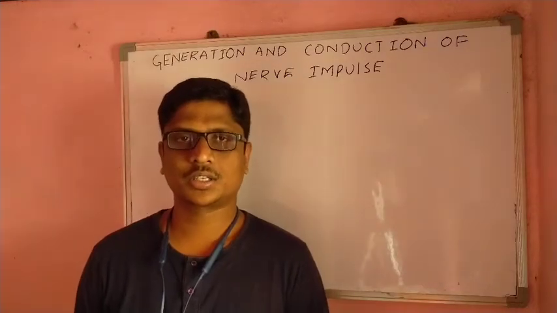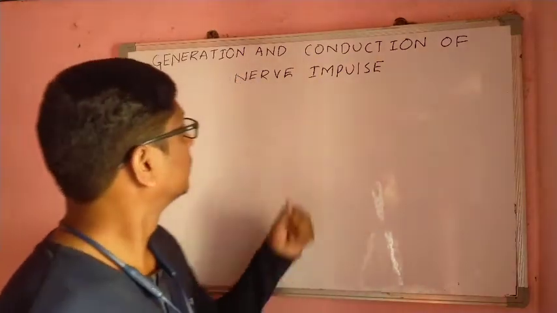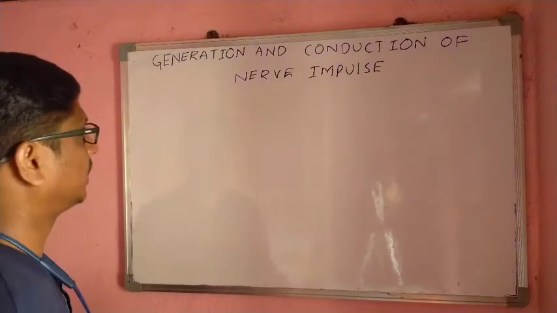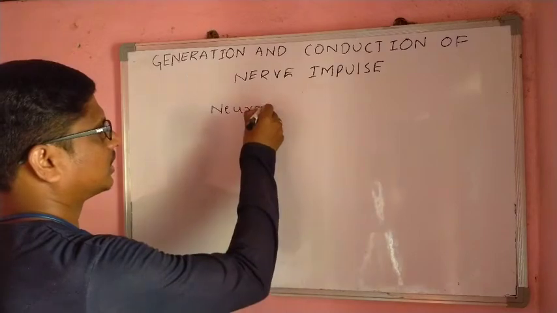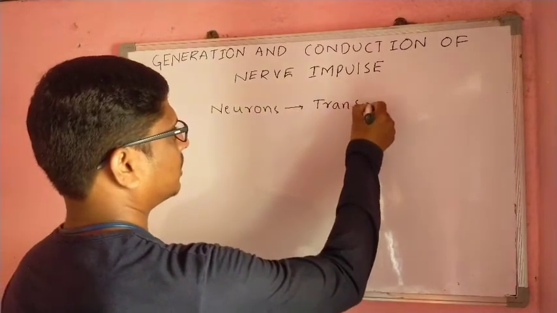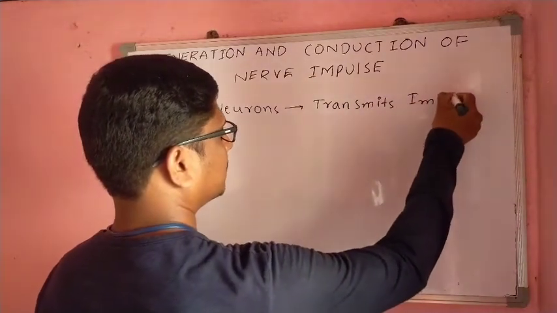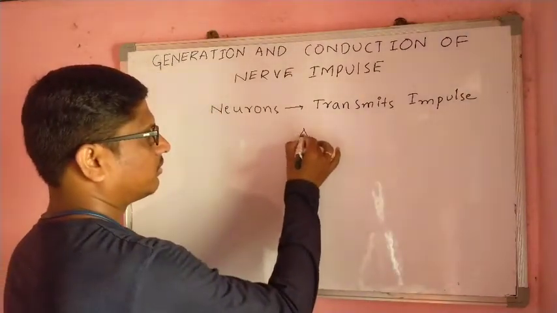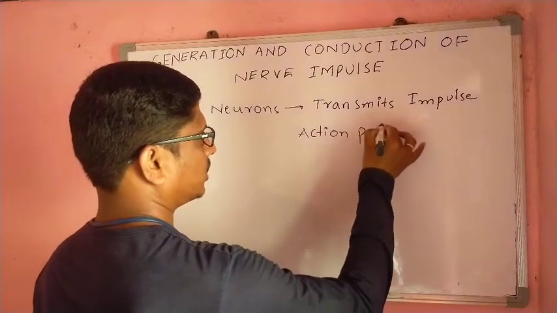Dear students, today's topic in the neural control and coordination chapter is the generation and conduction of nerve impulse. See here, neurons are there. These neurons transmit impulses. So these impulses are in the form of action potentials.